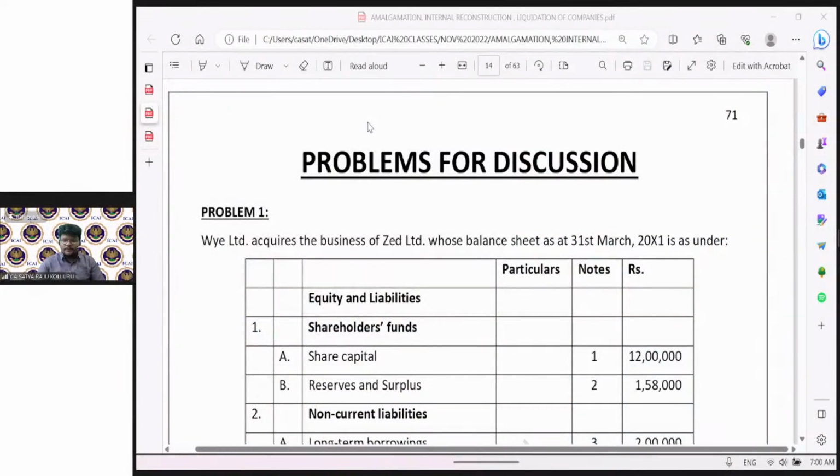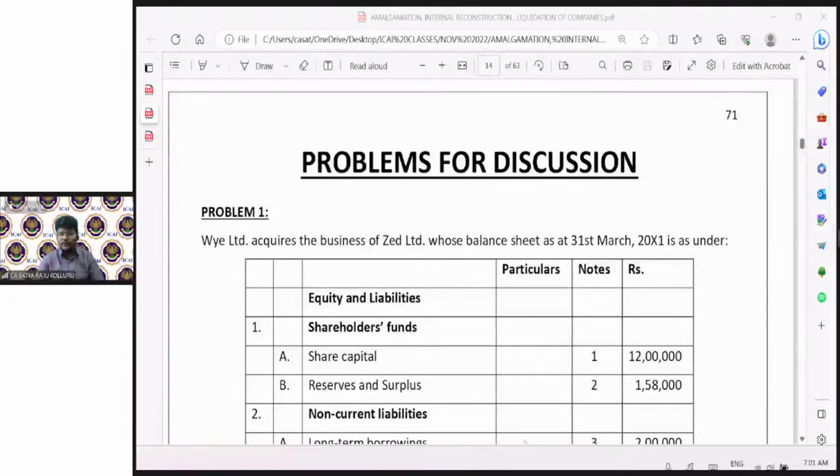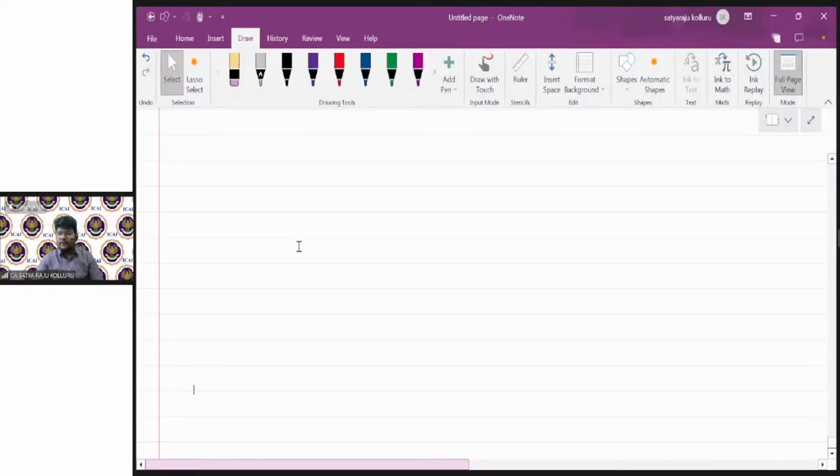So we are in the chapter Amalgamation. In the last couple of lectures, we were done with the entire concept related to the amalgamation. So this is the time to proceed with problems. But as I already promised you, before directly proceeding with the problems, let me take a quick mind map or a revision map on the entire discussion we had made till date in the chapter Amalgamation. So please all of you concentrate at least for 10 minutes. I want to consolidate the entire thing in a quick mind map chart.